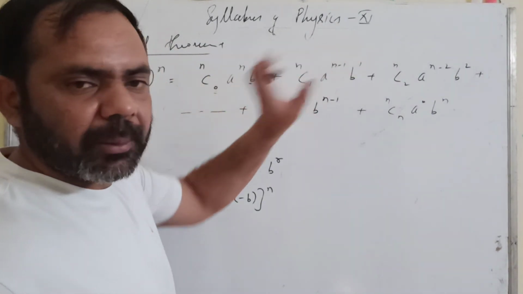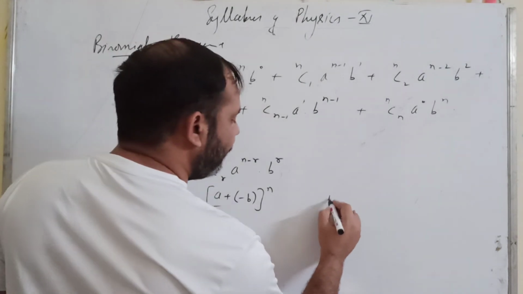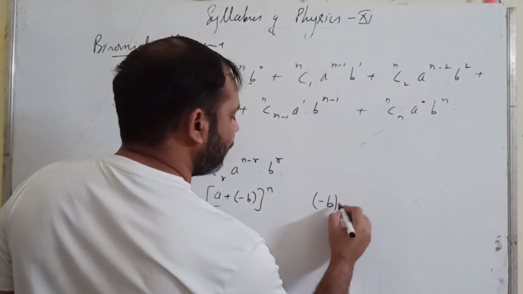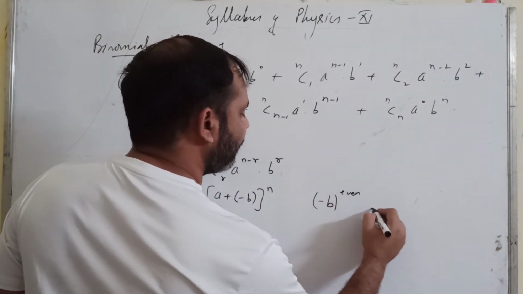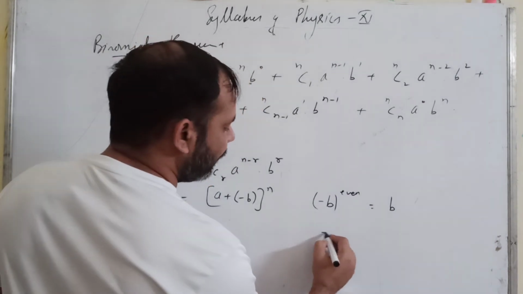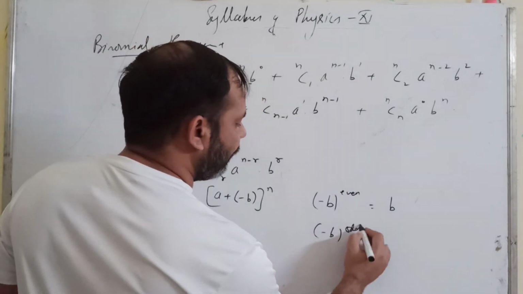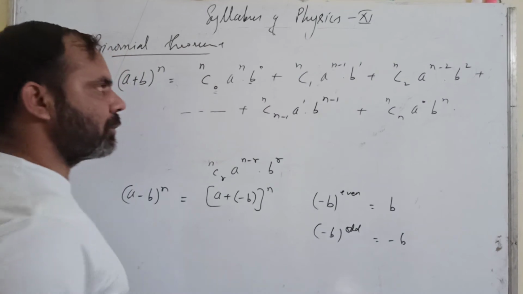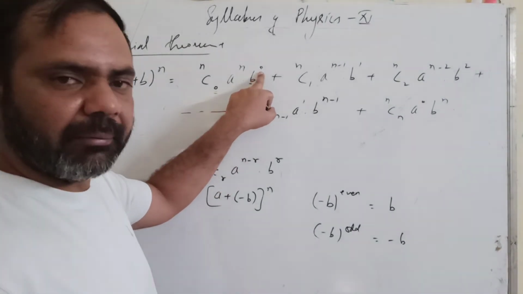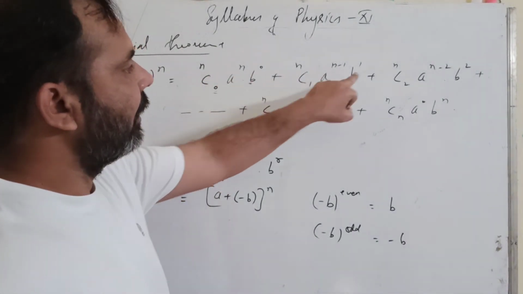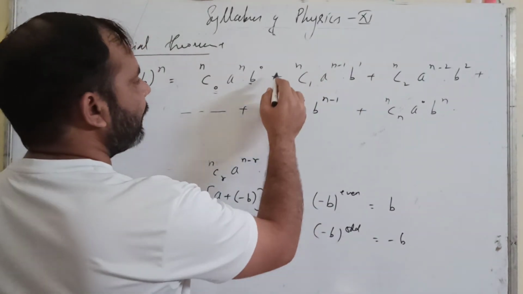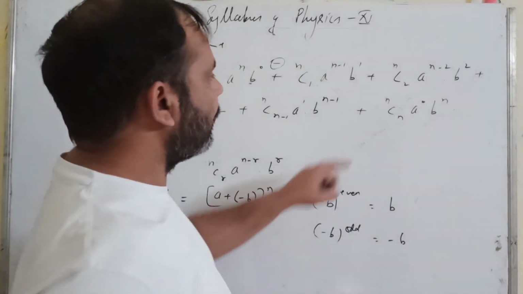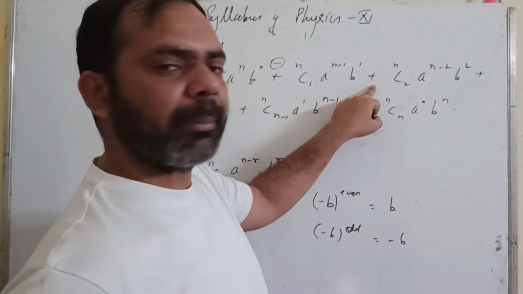The expansion will be similar only. B raised to an even power will be equal to b, and minus b raised to an odd power will be equal to minus b. So here the power is even, so it will remain positive. Here the power is odd, so this will become negative. Here the power is even, so it will remain positive.